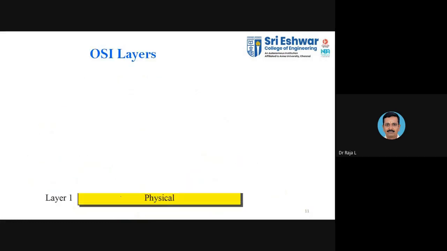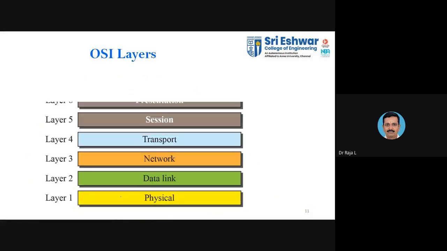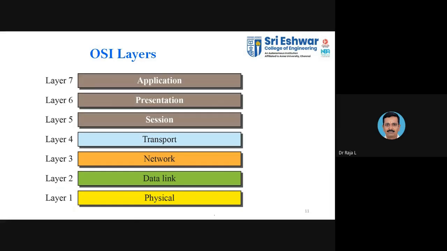So these are the OSI layers. Starting from the bottom, we have the physical layer, data link layer, network layer, transport layer, session layer, presentation layer, and application layer. You have a total of 7 layers. In a top-down approach, we start from the application layer. In a bottom-up approach, we start from the physical layer.